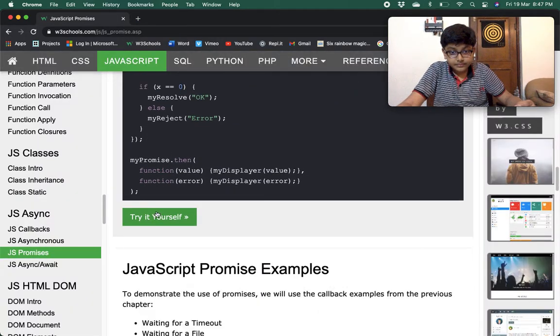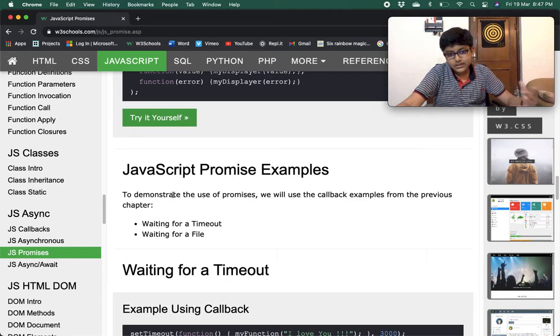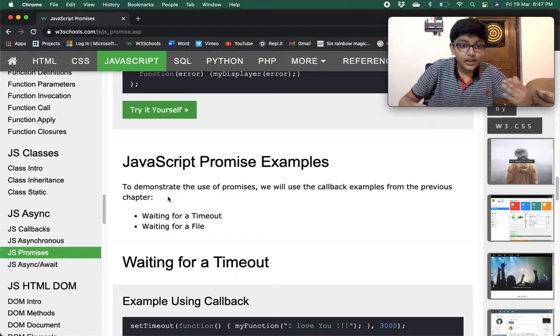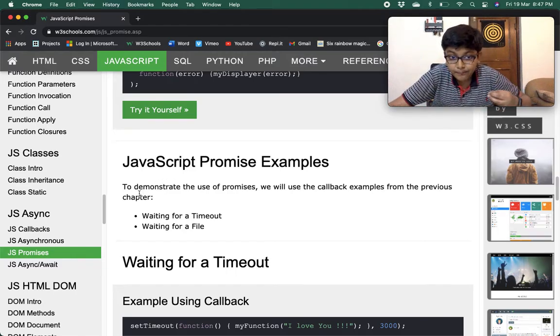Okay, so let's see some more promise examples, when the producing code takes some more time, so that it becomes quite exciting for us to use promises. These are JavaScript promise examples to demonstrate the use of promises.